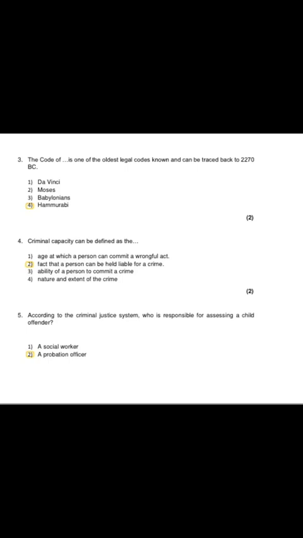So question 5 says that according to the criminal justice system, who is responsible for assessing a child offender? The correct answer is the second option, which says a probation officer. So yeah, guys, a probation officer is the one who is responsible for assessing a child. The following question